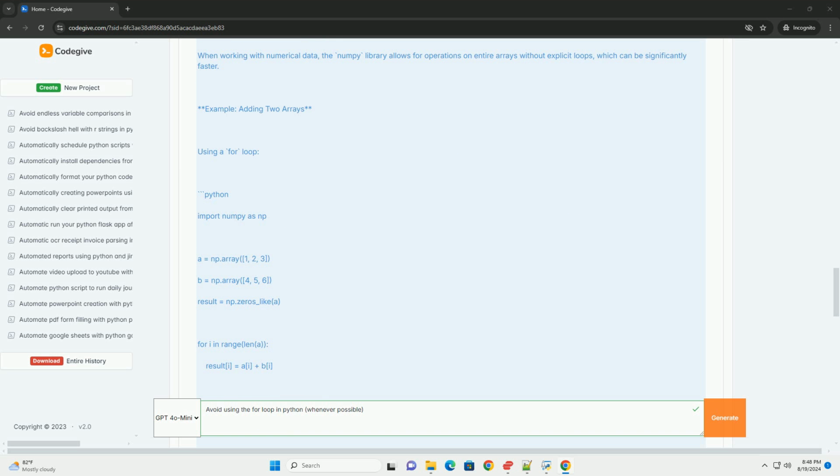Conclusion: while for loops are useful and sometimes necessary, Python provides a variety of alternatives. By leveraging list comprehensions, map, filter, NumPy, and generators, you can often achieve the same results in a more efficient and Pythonic manner. Always consider the context of your problem and the readability of your code when deciding whether to use a loop or an alternative approach.